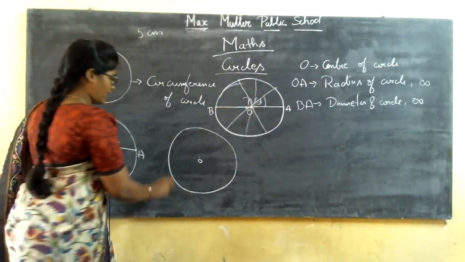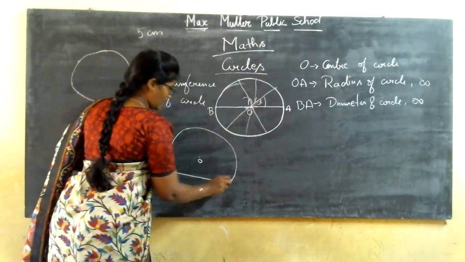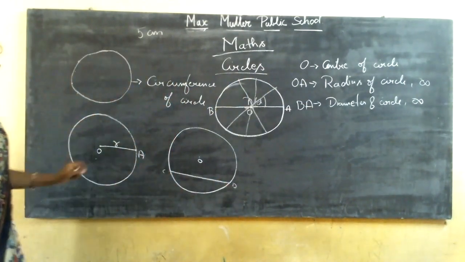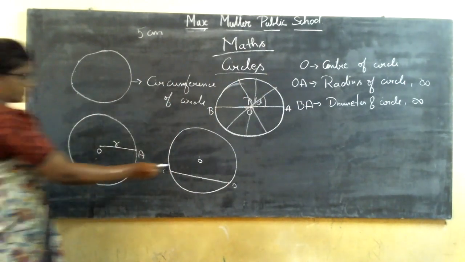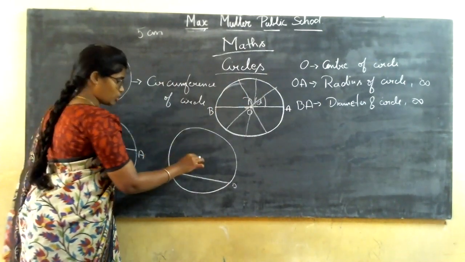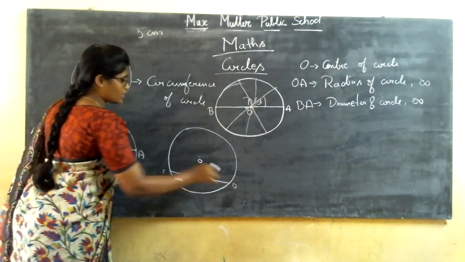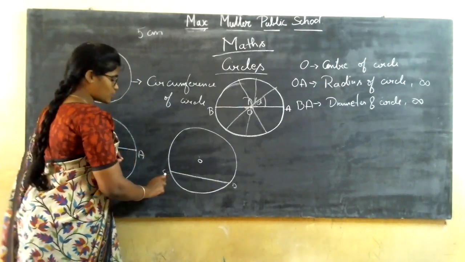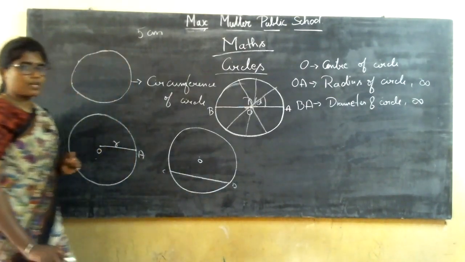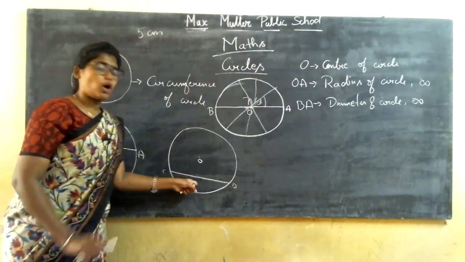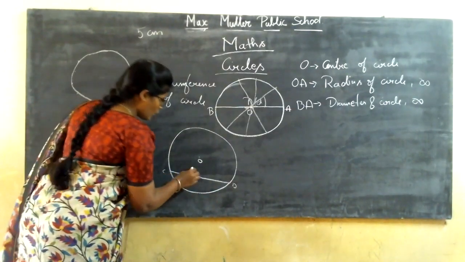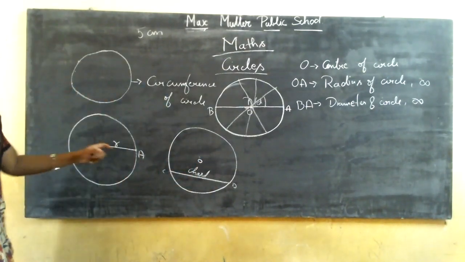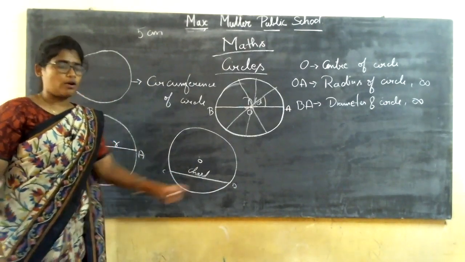Now I'll draw a line and name this as C and D. I draw a line such that it is not passing through the center of the circle and it is only touching the 2 points on the circumference of a circle. Now, what is this line called? This line is called a chord of a circle. It is called the chord of a circle.